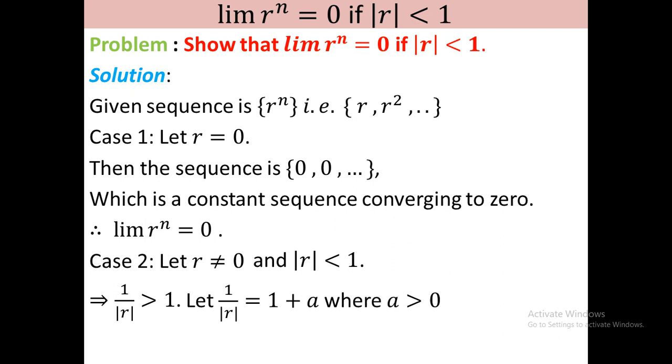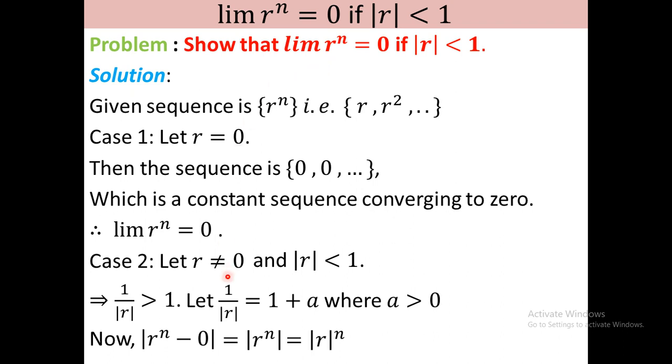positive real number. Now r to the power n minus 0. Actually we have to show that the limit of r to the power n equals 0, that is, we have to show that mod of r to the power n minus 0 is less than epsilon for all epsilon and n greater than or equal to k. Okay, for that purpose we calculate mod of r to the power n minus 0. This is equal to mod of r to the power n, and you can write it as mod of r whole to the power n.